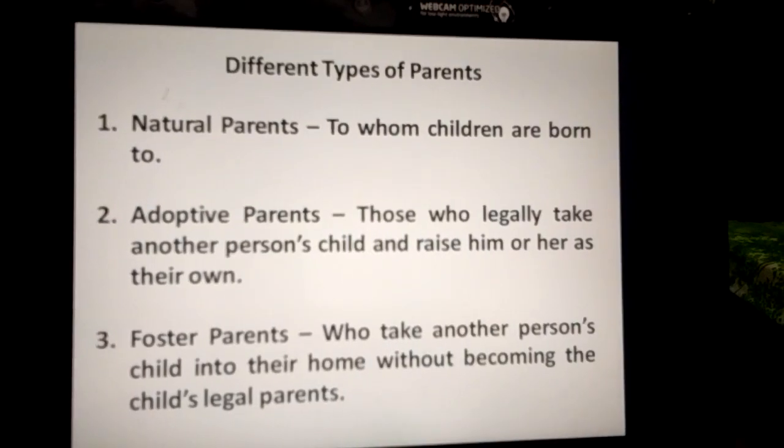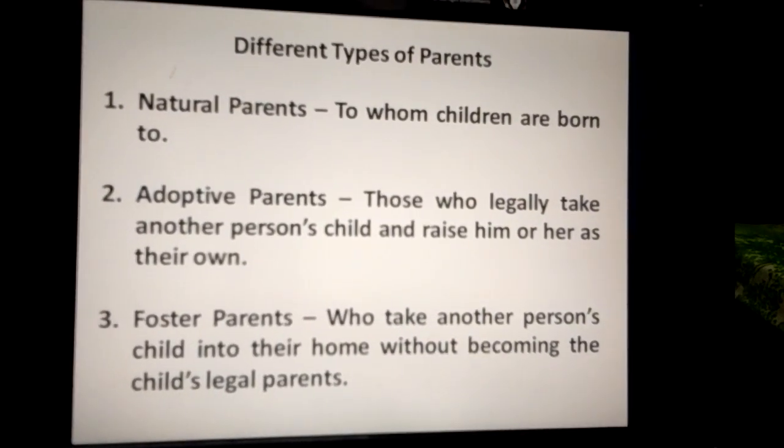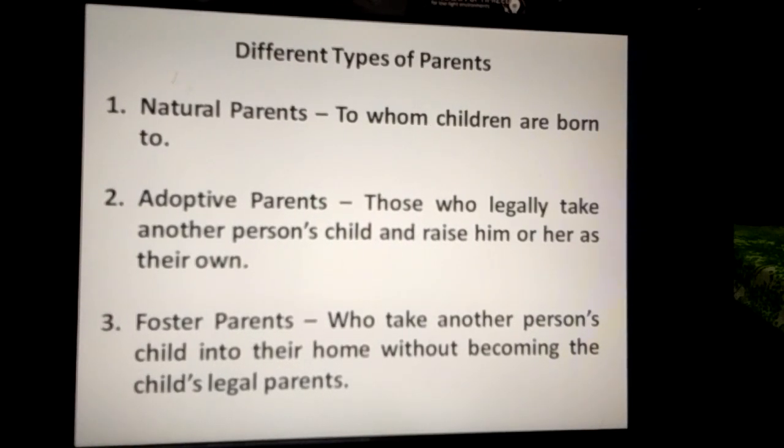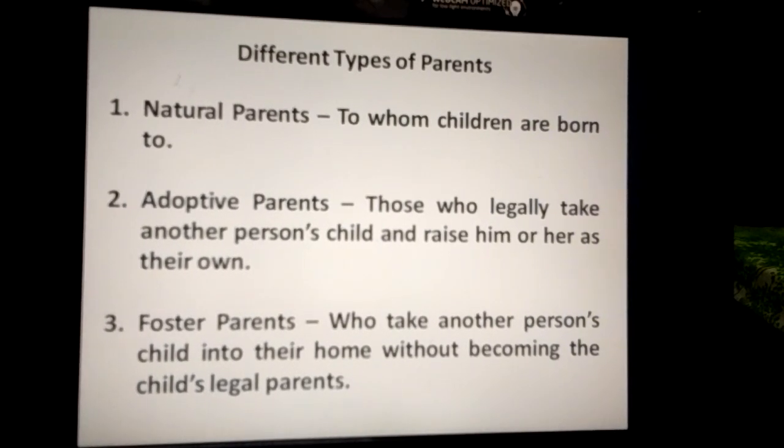Different types of parents. First, natural parents. Second type, adoptive parents. Third, foster parents. Natural parents: some children live with the parents they are born to.